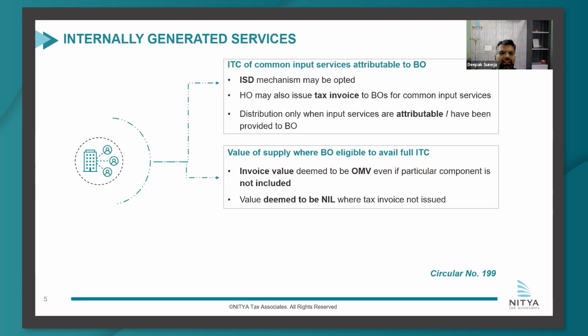And the circular has said that yes, nil value can also be adopted. So in short, if you have not issued any invoice, and all the units are eligible for full ITC, that would also be sufficient compliance of this cross-charge provision, because you actually could have adopted any value. You could have adopted 1 rupee also for cross-charge. So they say even if you have adopted 0 rupees, that is fine. Nil value would also be accepted.